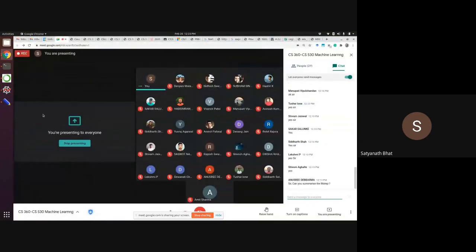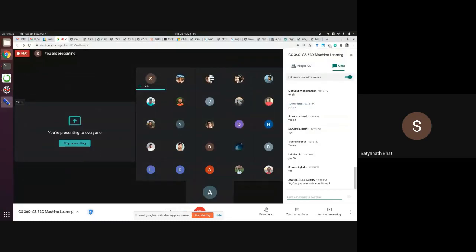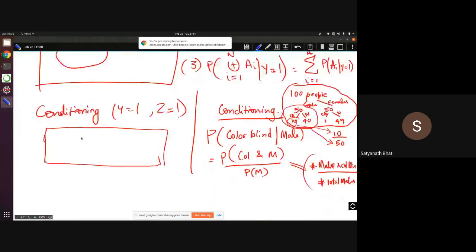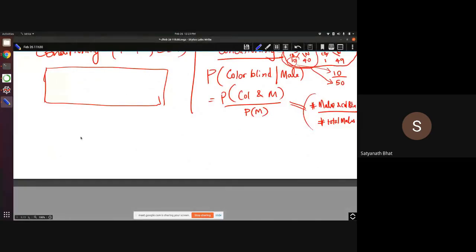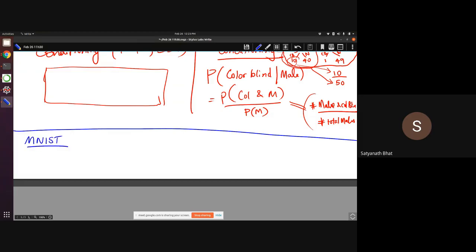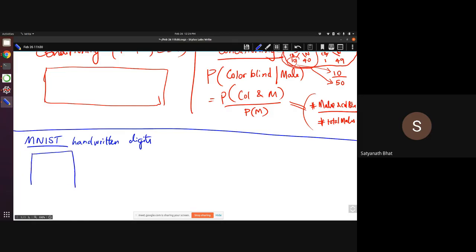Okay. So what I will do is I will give you a flavor of the assignment that I'm going to ask you to do in the next assignment. There will be an assignment I will release during the weekend. So basically, what we have is a database of handwritten digits, called MNIST handwritten digits. I think they are very small images. So basically you have a square, I think 10 cross 10 or 20 cross 20. Just assume that this is the right size.